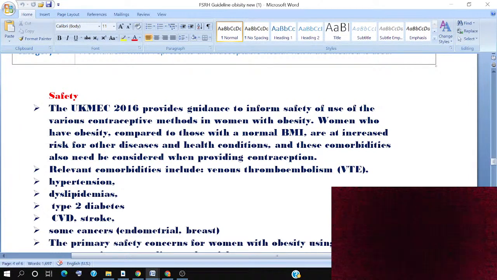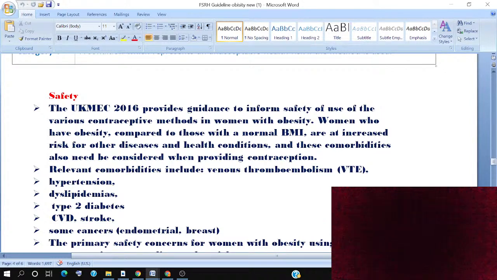The UKMEC 2016 provides a guide to inform the safety of the various contraception methods. Women with obesity, compared with those with a normal BMI, have an increased risk of other diseases. So health conditions and comorbidities are also considered when providing contraception to a female.